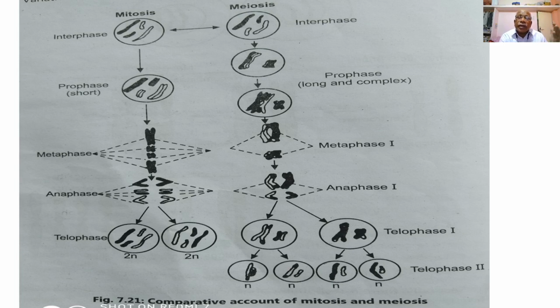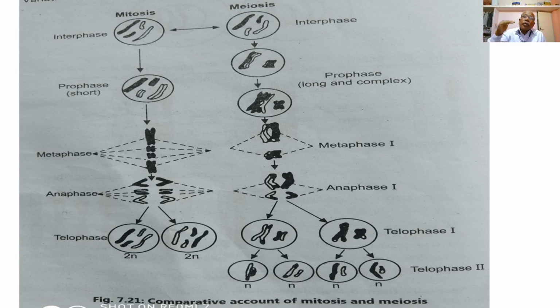Then follows meiosis second, during which the individual chromosomes, which have two chromatids, have their centromeres divide and the sister chromatids separate from each other, thus forming four daughter nuclei at the end of metaphase and anaphase second.